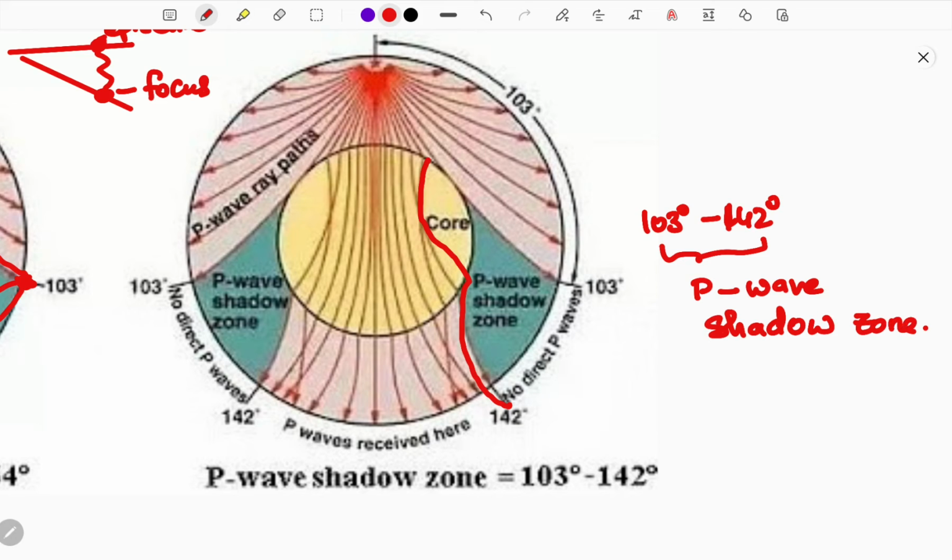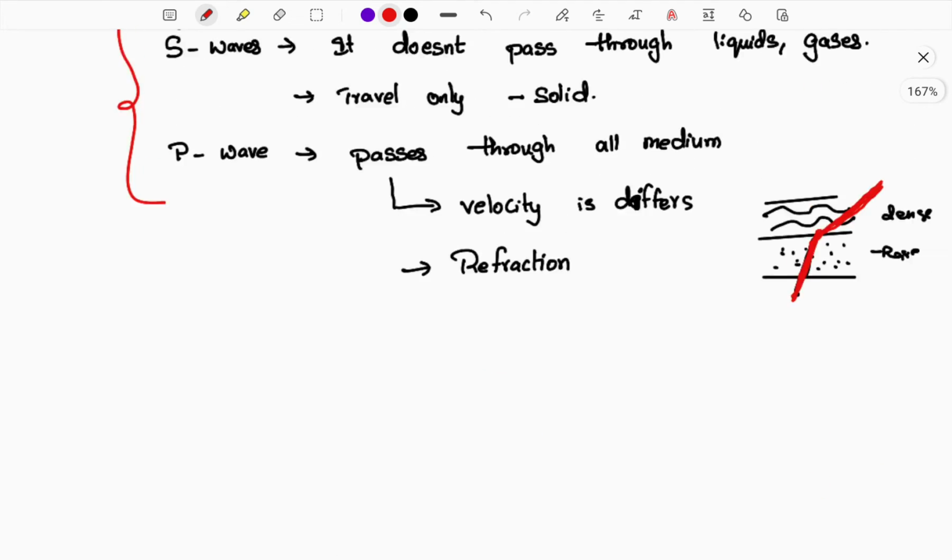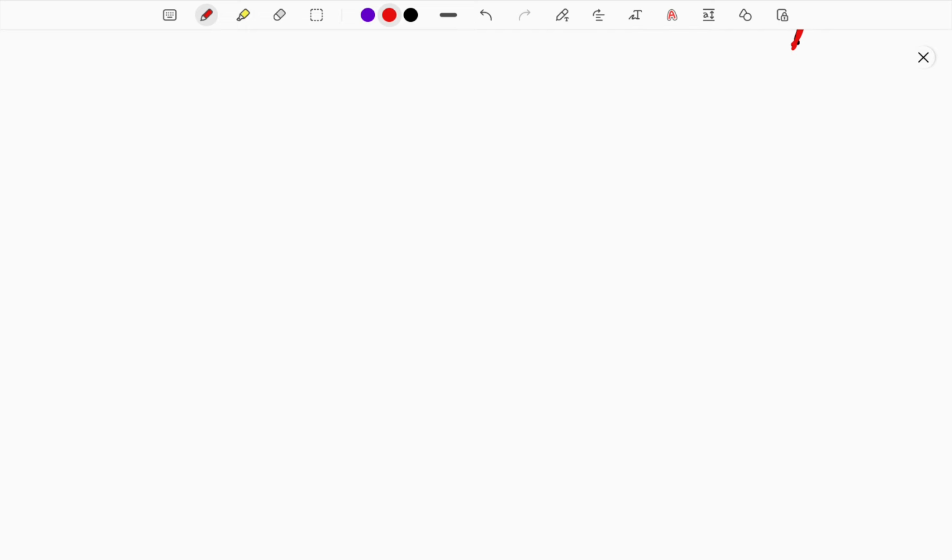Okay, now we understood the concept. Now you need to have an idea of how this shadow zone will really help us in understanding seismology and the earth's interior, and also why it is so important. Regarding the shadow zone, we will have a data analysis, which is important for your prelims preparation. P waves are shadowed from 103 degrees to 142 degrees.